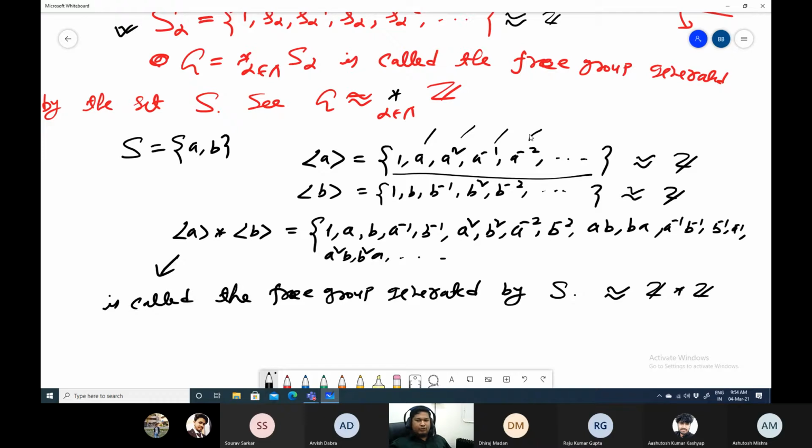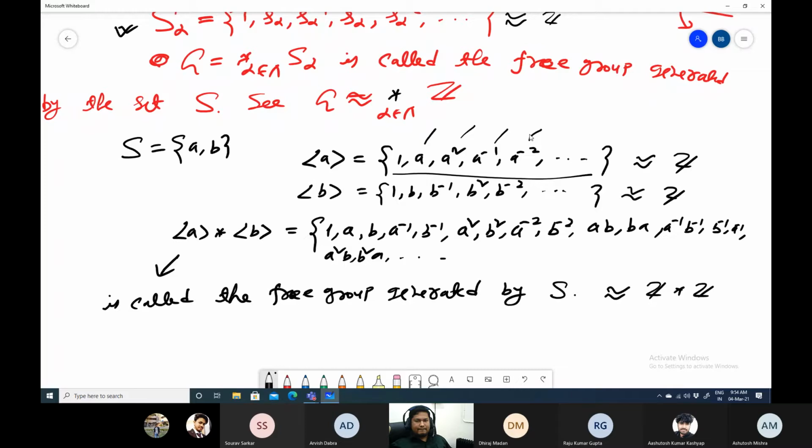Any free group is actually isomorphic to some free product of Z, a finite or infinite number of copies. And this way you generate the free group.